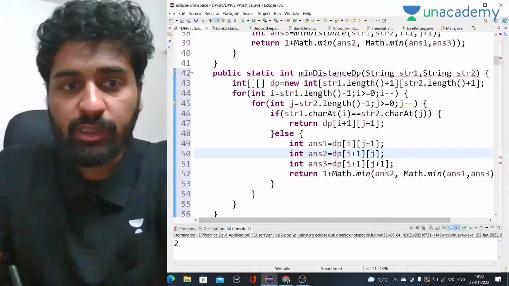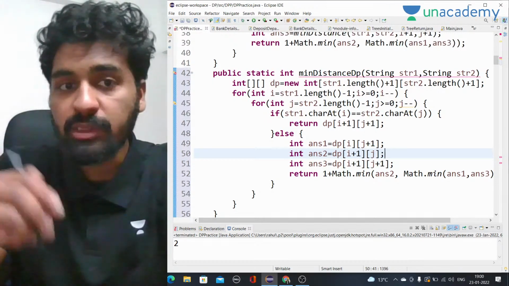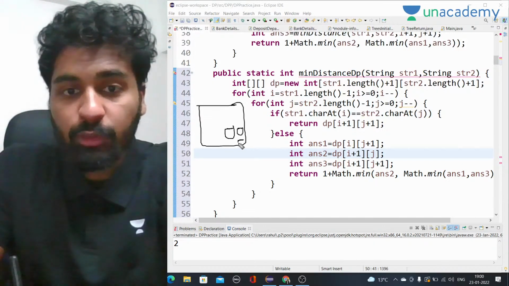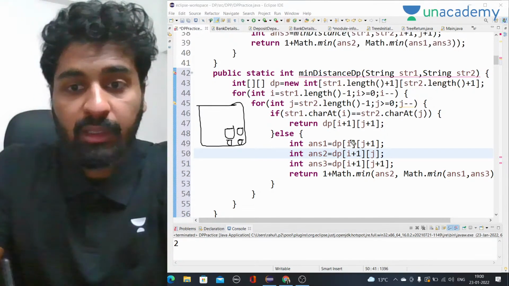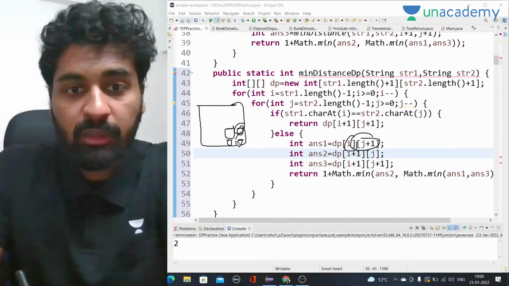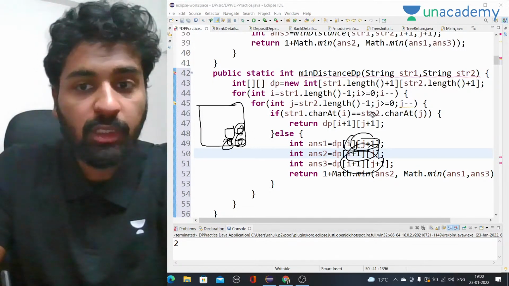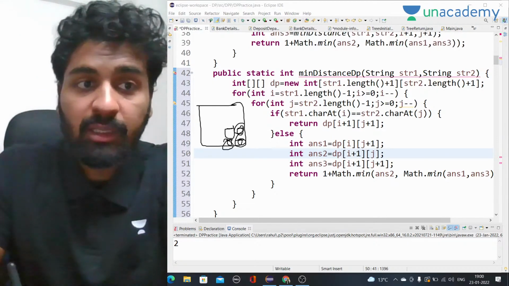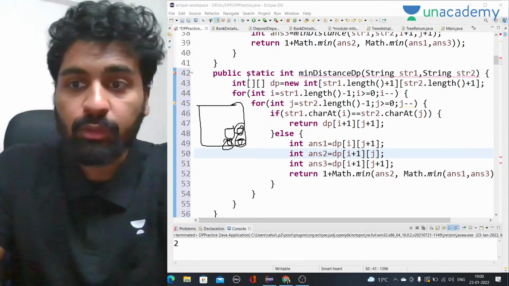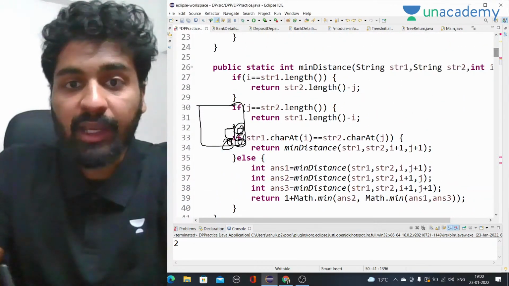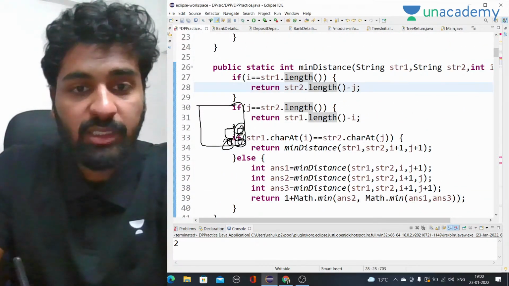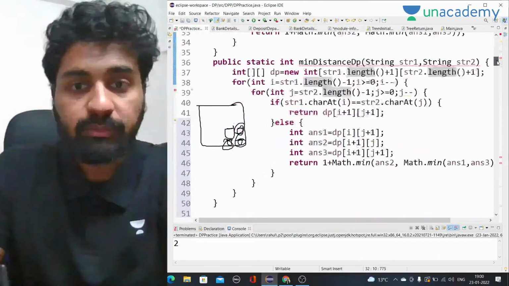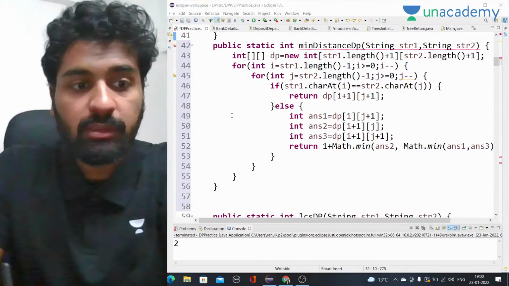We already have this. We just have to start from the last column, in the bottom-up approach. How we have to think about it is: if we are able to find all the 3 operations around this column, because our answer is based on these 3 columns, these are the same operations, right? And we are able to, because these represent the base case, and the base case we already know: it is str2.length minus j, str1.length minus i. If they are empty, we have to do this. Let me do that as well.